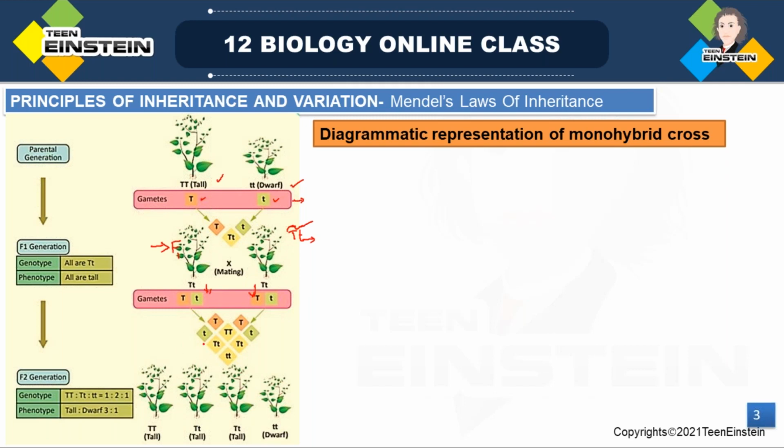Then he raised the F2 generation. Here you can see the F2 generation he produced, right? In F2, both the parental characters were expressed.